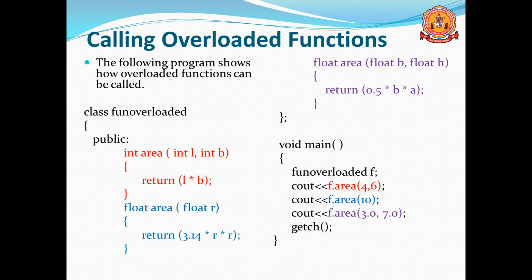The compiler will search for the function with only one argument. So here we call the second function. And the third one is f.area of two float values. If you give float values here, the third function takes float values, so it will automatically invoke the third function.